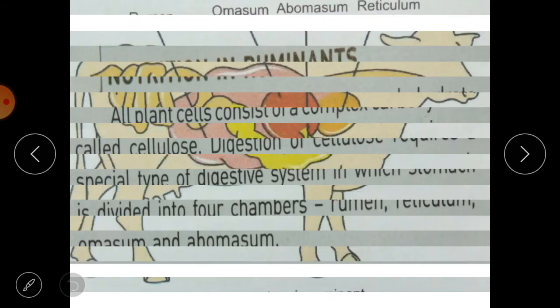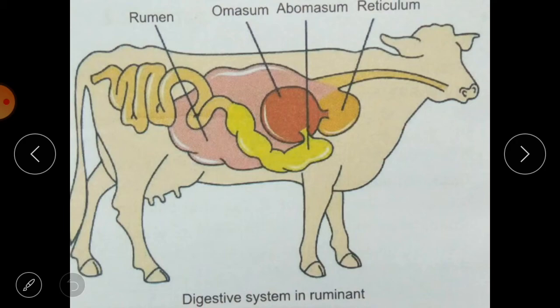Okay, and these ruminants are grass eating animals. So what is the way of this food through their stomach and intestine? Let us see how it is digested in their stomach and intestine. So this stomach has 4 parts. In grass eating animals like cows and goats, half chewed plant material reaches the first chamber of the stomach, and it is called rumen. This pink color part you can see here.